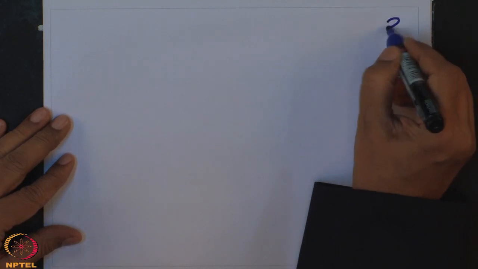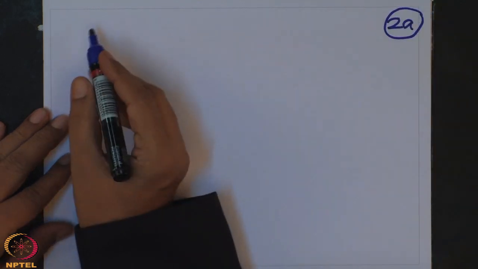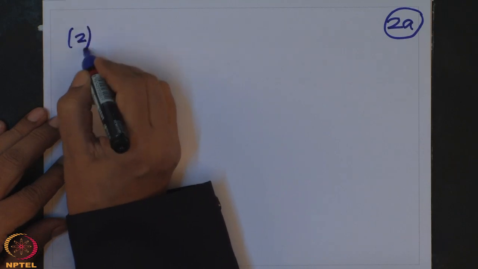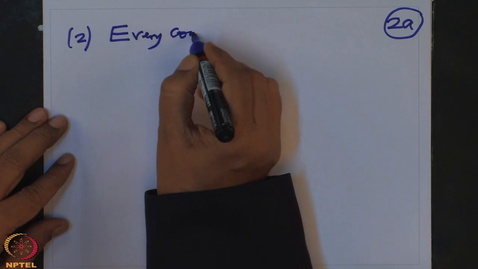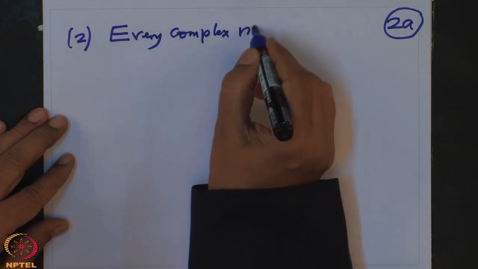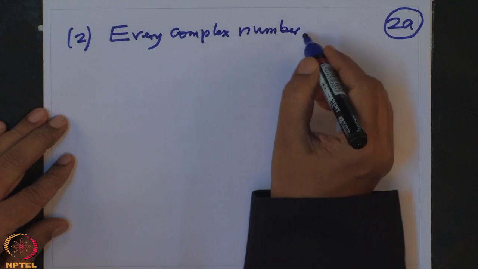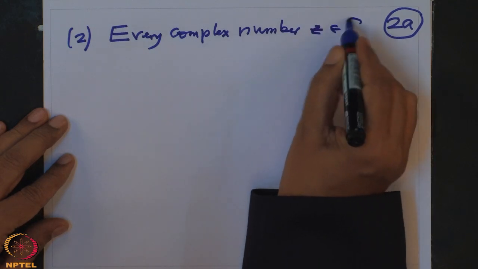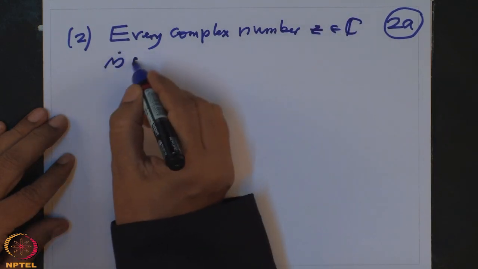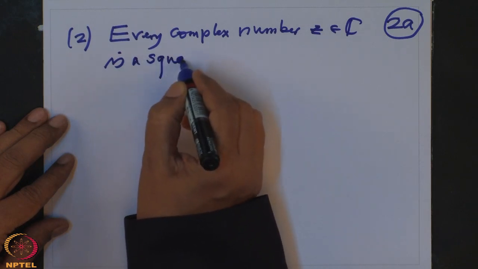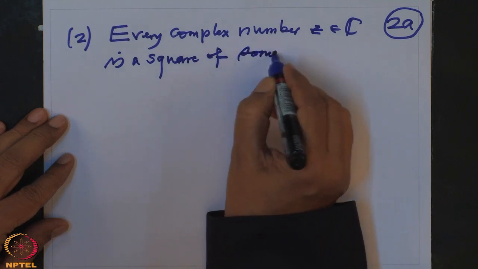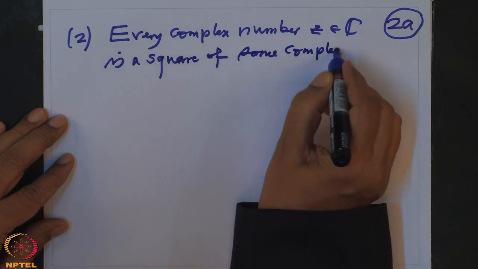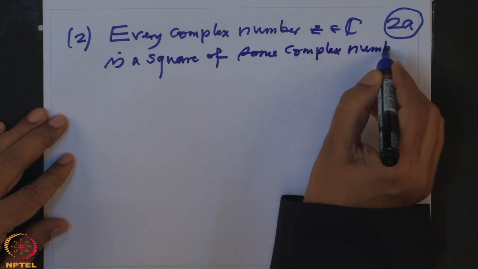The other observation we use is the following. This is observation 2. Every complex number z in C is a square of some complex number w.